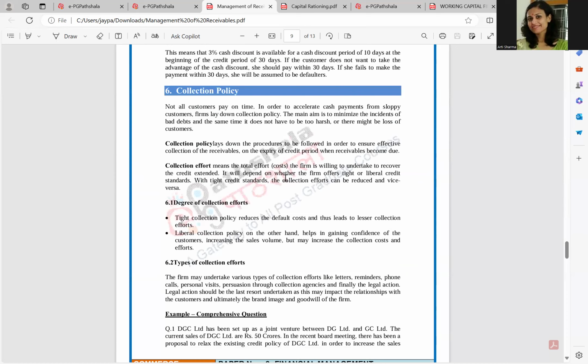The collection policy means that if all the customers do not pay on time, then in order to accelerate the cash payments from the customers, you can say sloppy customers, firms lay down the collection policy. The main objective of the collection policy is to minimize the incidents of bad debts, so that going forward bad debts do not occur, and we can convert our receivables into cash.